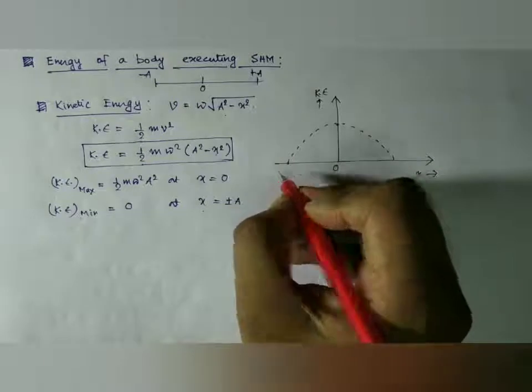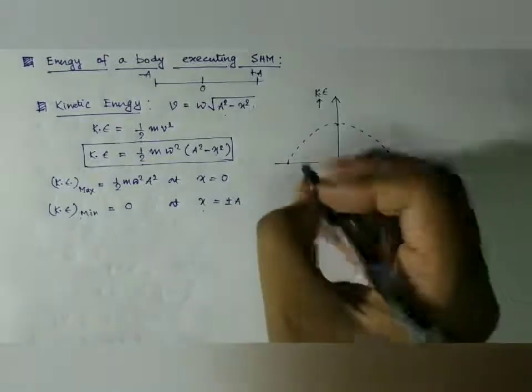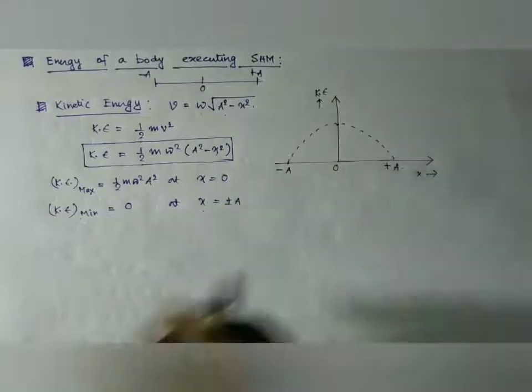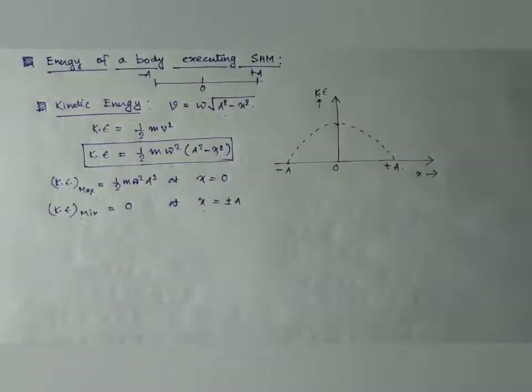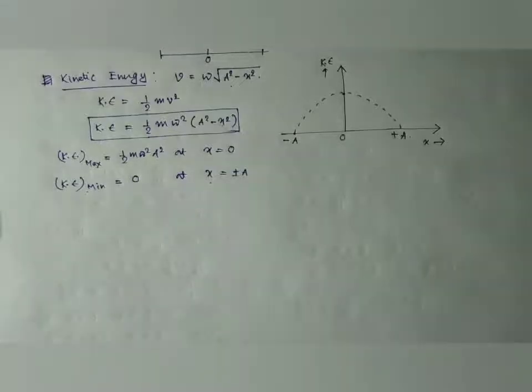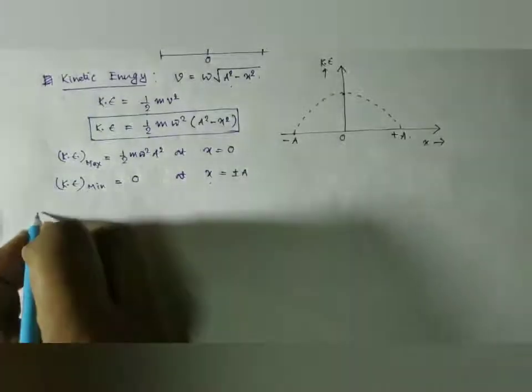this is minus a, this is plus a. So it is a parabolic nature. This is the expression of kinetic energy if we plot it in a graph. Now we are going to obtain the expression for potential energy.